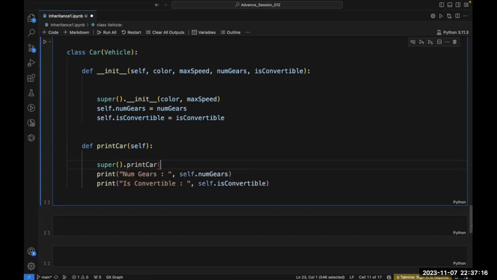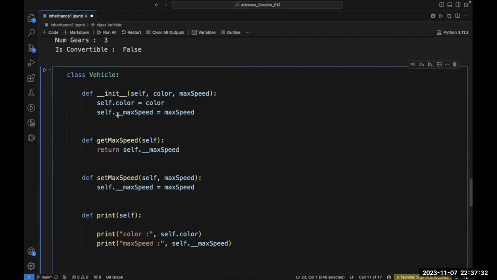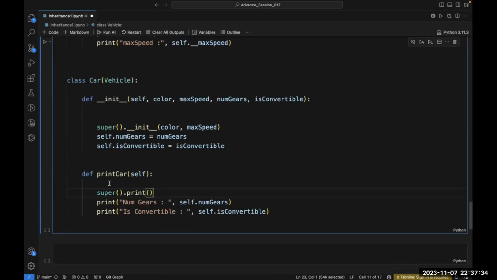So what is the super of this car class? Vehicle is the super of this car class. I have explained you.